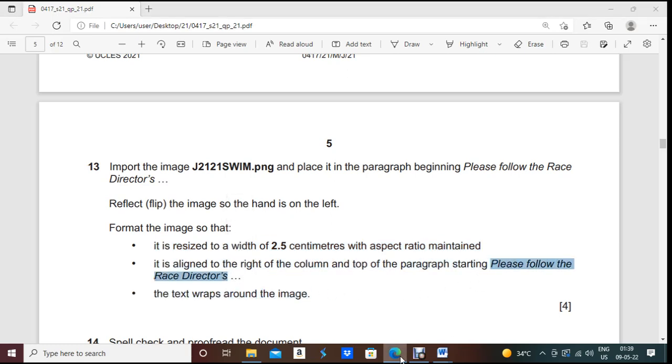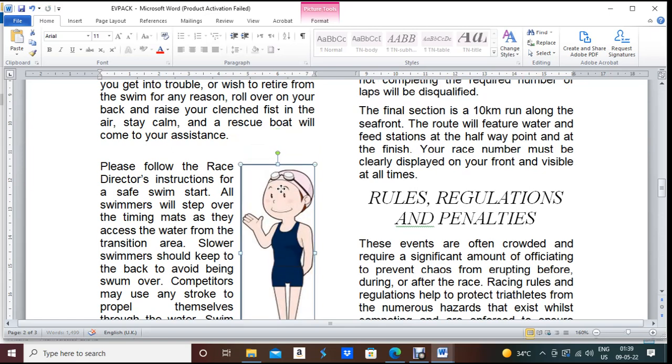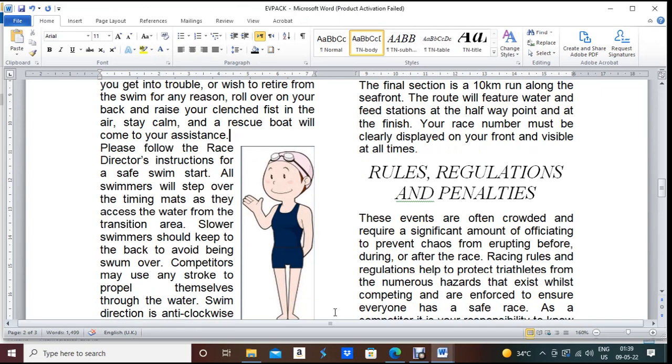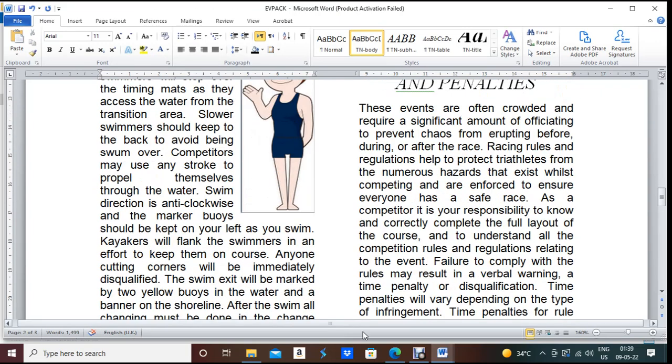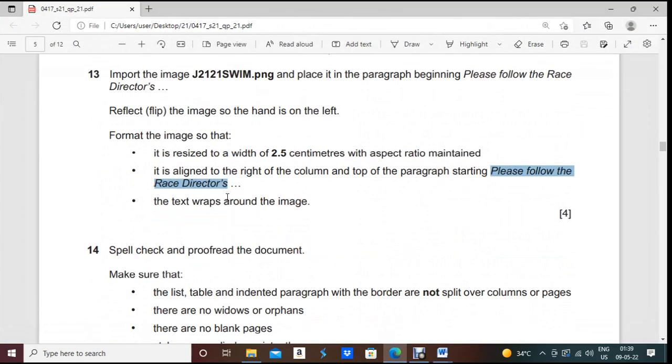So the starting line should be please follow the, so the starting line is here, but our picture is a little bit up, so every time you will face this problem. In that case, you need to drag the picture a little bit down. Now due to that you will get some space here, so you need to remove this space by pressing backspace once. Done. Okay, now next one, the text wrap around the text, it is done.